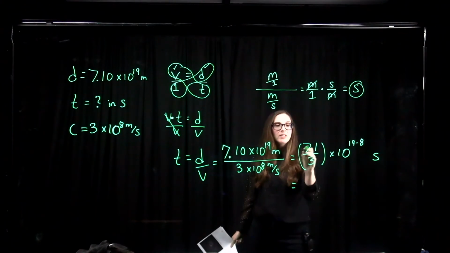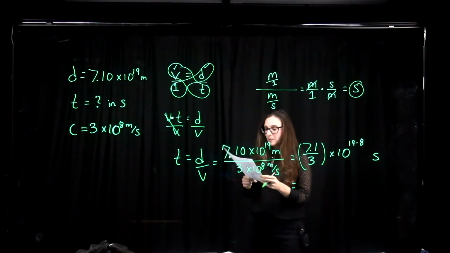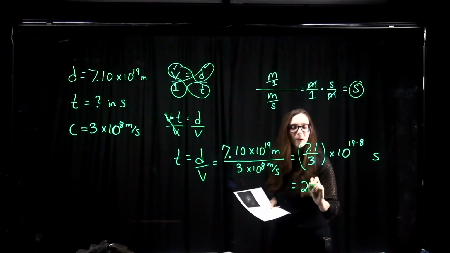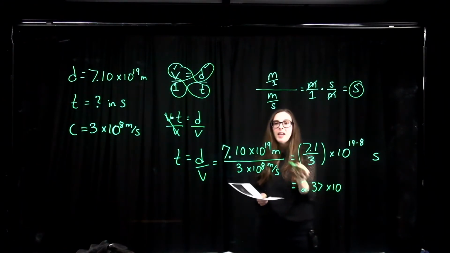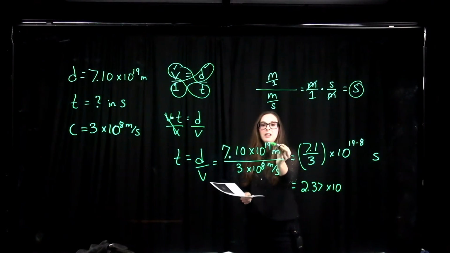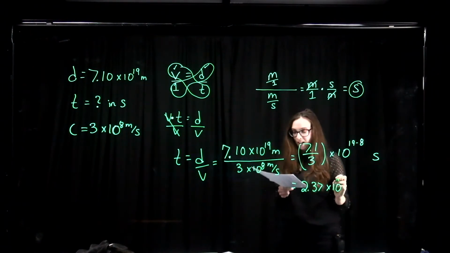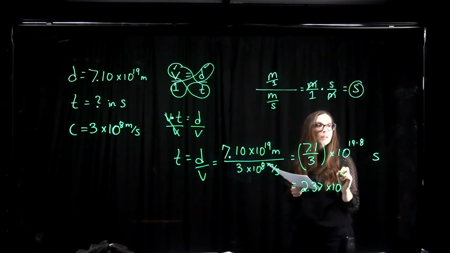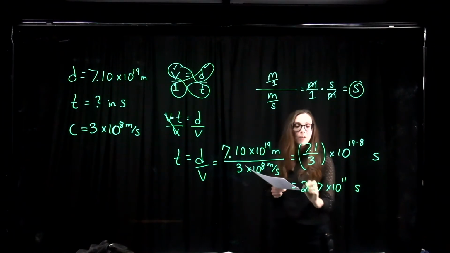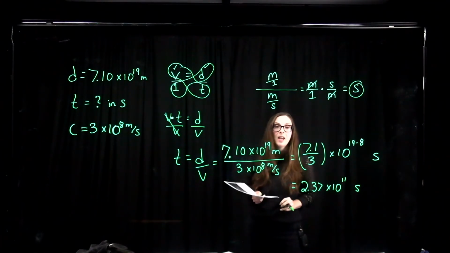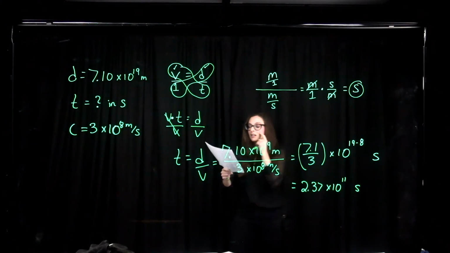Okay, so now we've got 7.1 divided by 3, which is 2.37 times 10 to the 19 minus 8. We subtracted our powers on our 10 here because we're dividing, and that gives us 11. Okay, so then our answer is 2.37 times 10 to the 11 seconds.